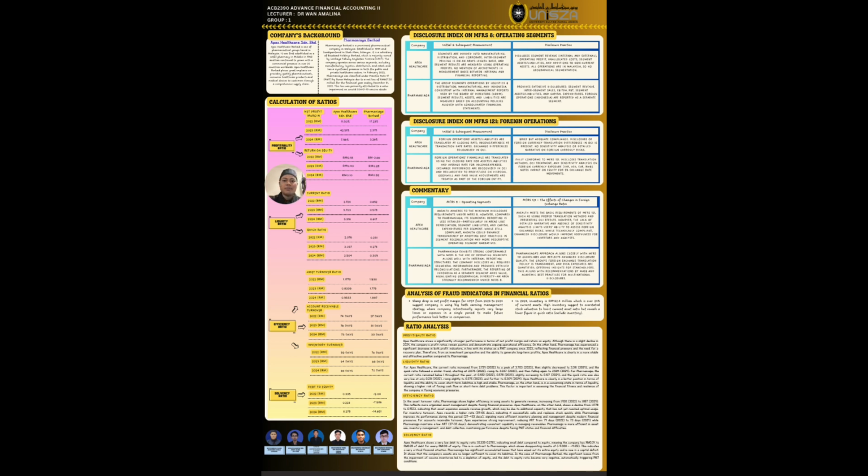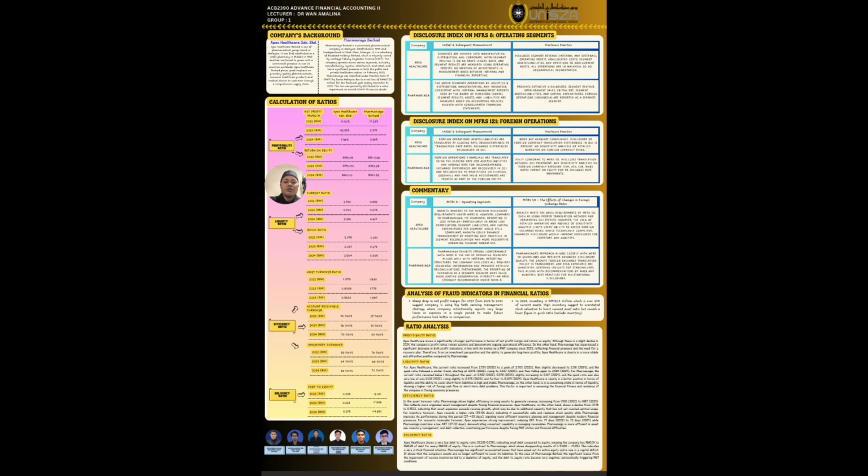For Apex Healthcare, the current ratio increased from 2.724 in 2022 to a peak of 3.703 in 2023, then slightly decreased to 3.316 in 2024. And the quick ratio followed a similar trend, starting at 2.076 in 2022, rising to 3.037 in 2023, and then falling again to 2.504 in 2024.